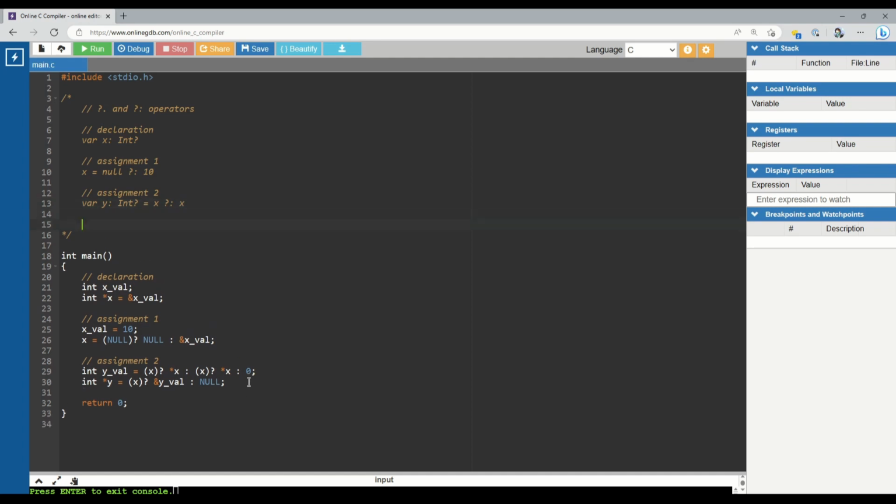One of the big ones is just temporary values. Suppose we call a function and we try and evaluate a nullable func. Did it return null? And if it did, we just do something else like this.